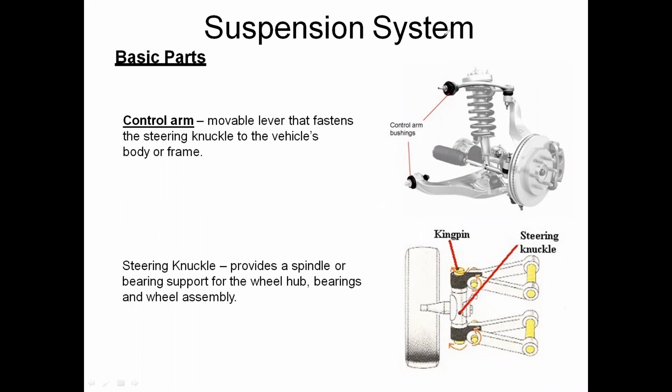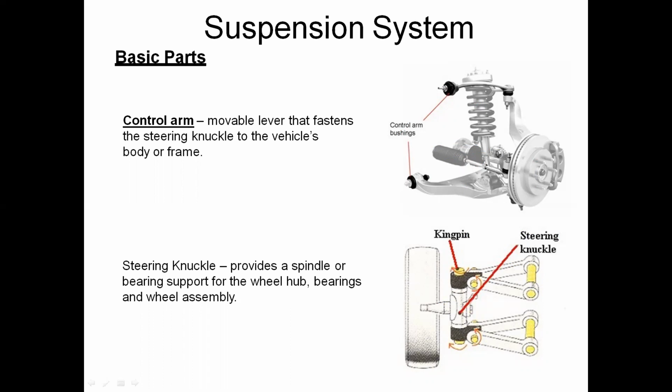So this control arm is fixed to the steering knuckle and the vehicle's body or frame. If any dips or bumps occur in the suspension, first of all these control arms move.